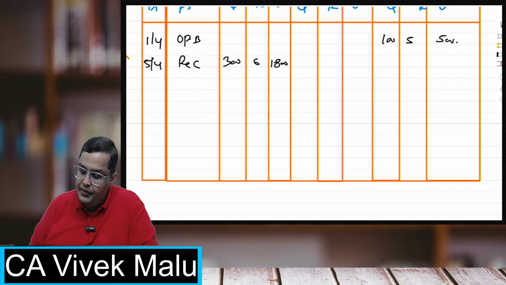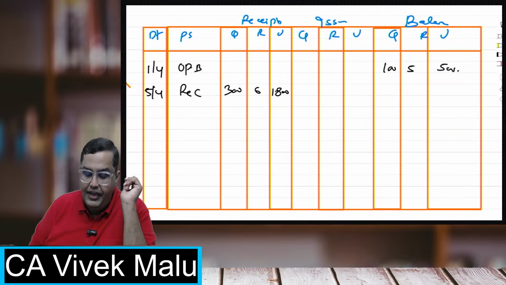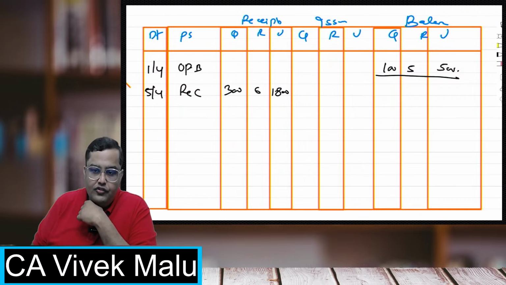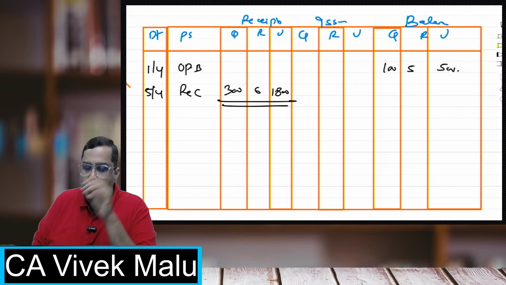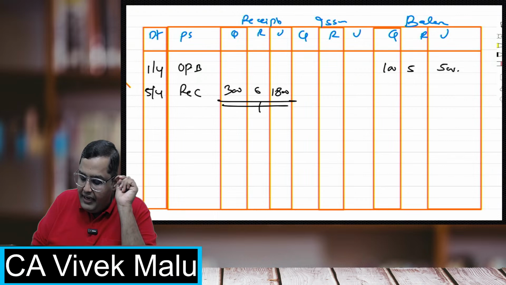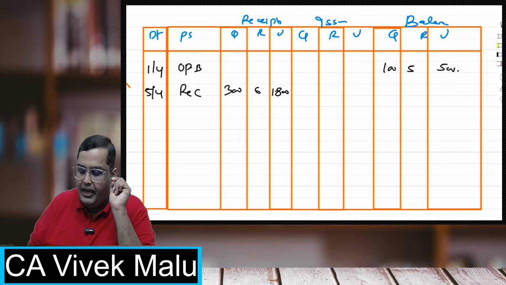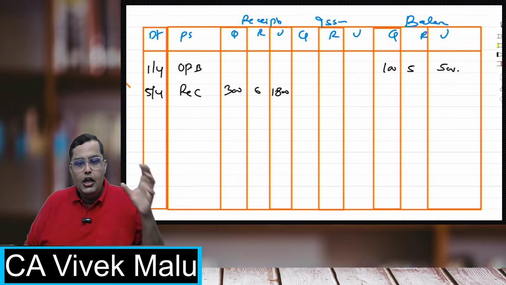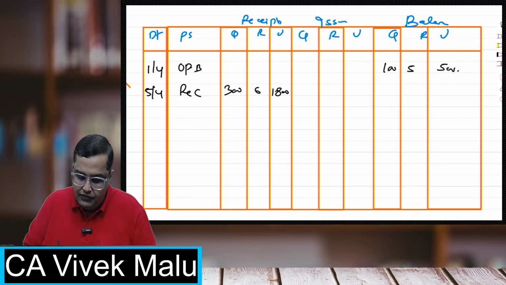Students, suppose I have to solve it with the help of the weighted average cost technique. Suppose opening I am having 100 units of Phi, and I have received 300 units of 6. Now pay attention to the sequence which I am performing. 100 units of Phi. Now I have got 300 units of 6.